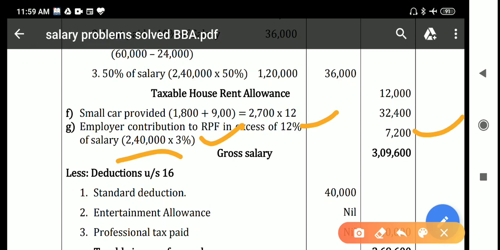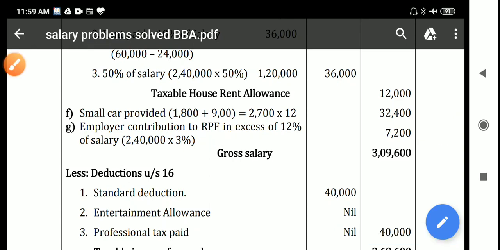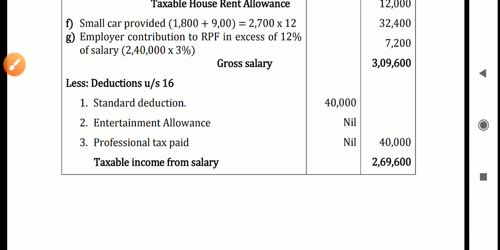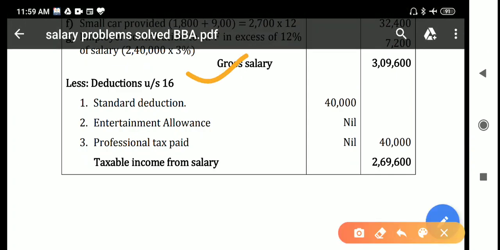So if you add all these items, you will get 3,09,600 as the gross salary. From that you have to deduct deductions under section 16. Under section 16, the same things will come as deductions. First is standard deduction, that is 40,000. Entertainment allowance, as it is applicable only for government employees.